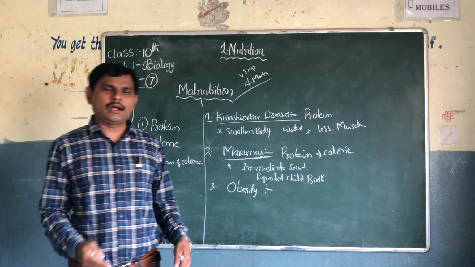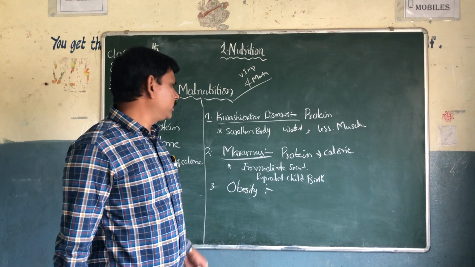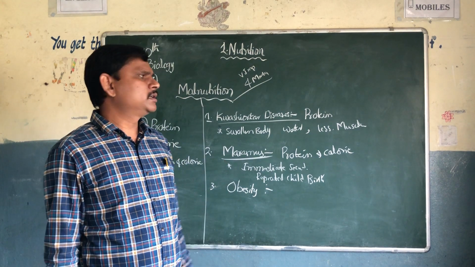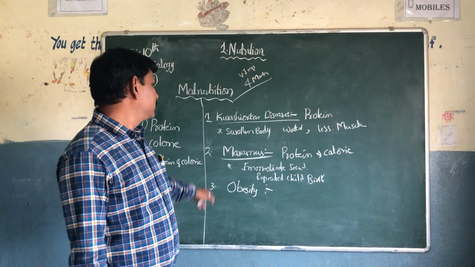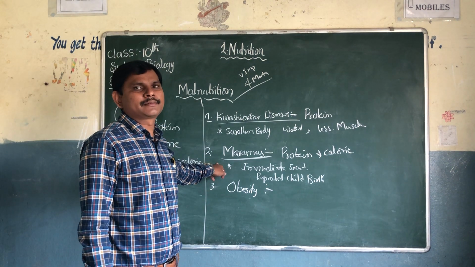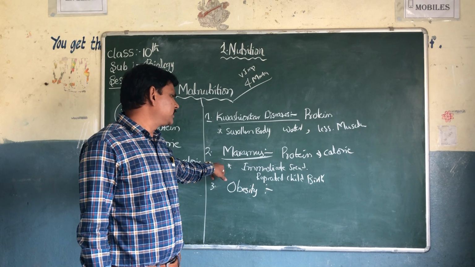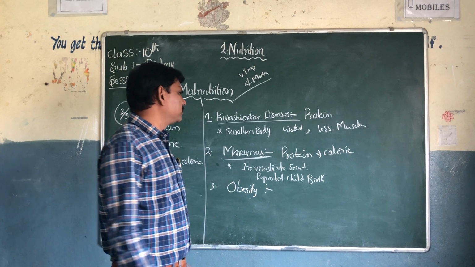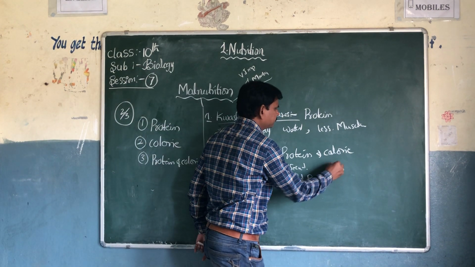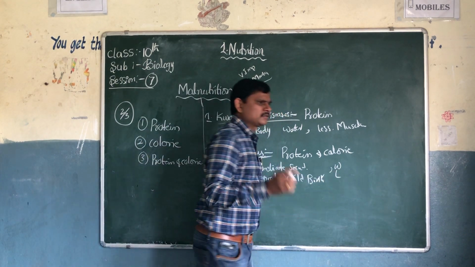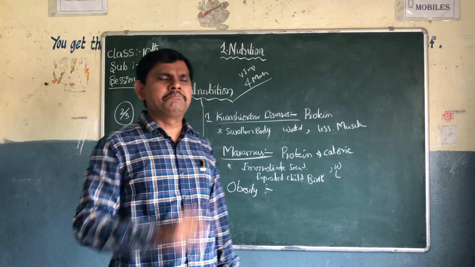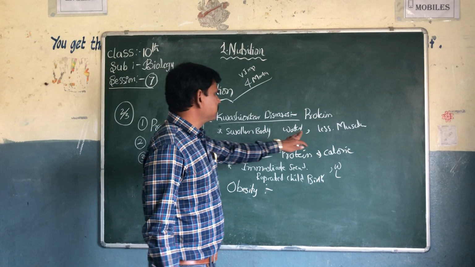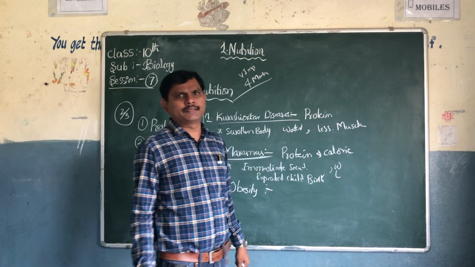So one boy is born after 1 year again. If the immediate second pregnancy or repeated childbirth happens, this marasmus will occur. The children born are very weak, very lean, very slim. They do not have much energy. Their muscles also have very little development.